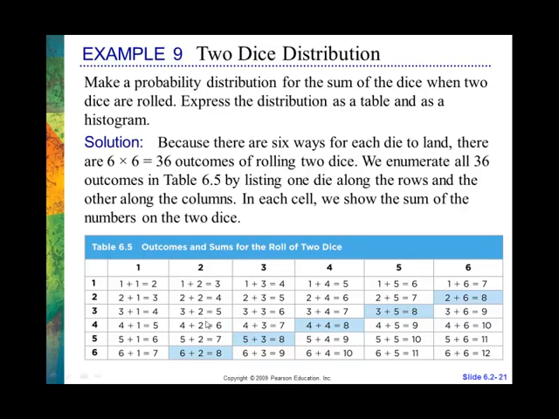What they're going to want to see is how many times did a 2 occur? How many times did a 3 occur? A 4? A 5? A 6? A 7? How many times did an 8, a 9, a 10, 11, a 12? We're going to find those events and put them in. And notice we have 6 by 6. We have 36 different possible outcomes.